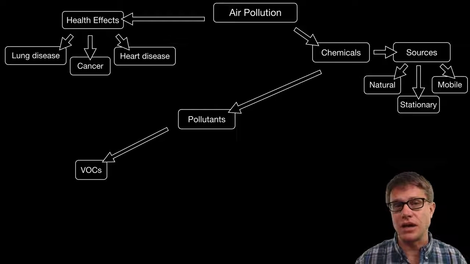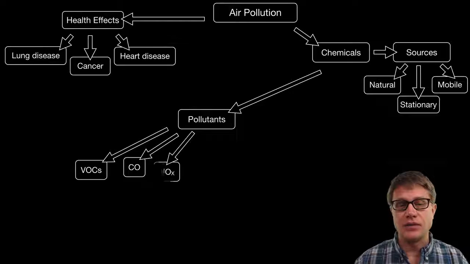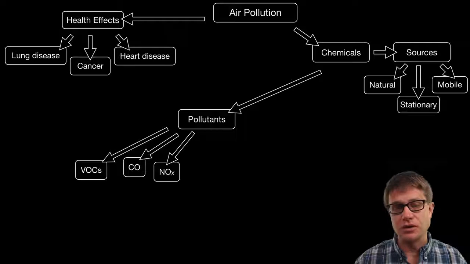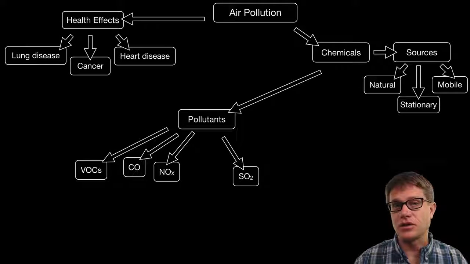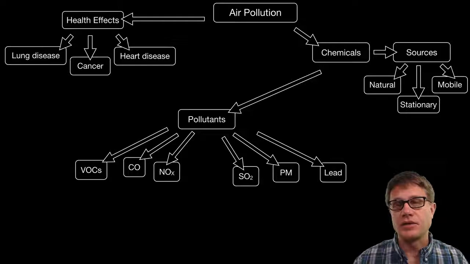Starting with volatile organic compounds, or VOCs. This would be like formaldehyde, gasoline, anything that's organic and can diffuse into the environment. We've got carbon monoxide, this odorless gas. We've got NOx, which is going to be both nitrogen or nitric oxide and nitrogen dioxide. We then have sulfur dioxide produced through the combustion of coal. We then have particulate matter. These are going to be suspended solids. And then finally we have chemicals like lead.